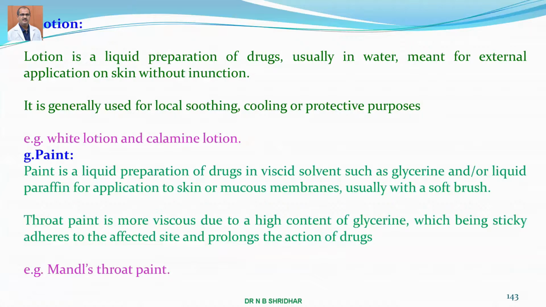And lotion is a liquid preparation of the drug, usually in water, meant for external application on skin without inunction, meaning without any rubbing. It is generally used for local soothing, cooling, and or protective purposes. The examples are white lotion and calamine lotion. Whenever you go to a doctor with itching of the skin, he is going to prescribe calamine lotion. Whenever there is a dermal allergy, calamine lotion is applied very commonly in human beings. Of course, this is also used in the case of dogs.